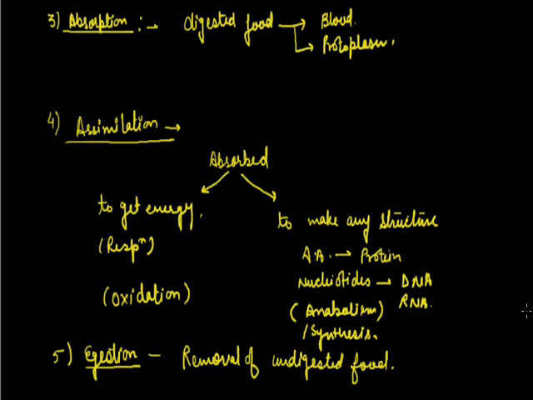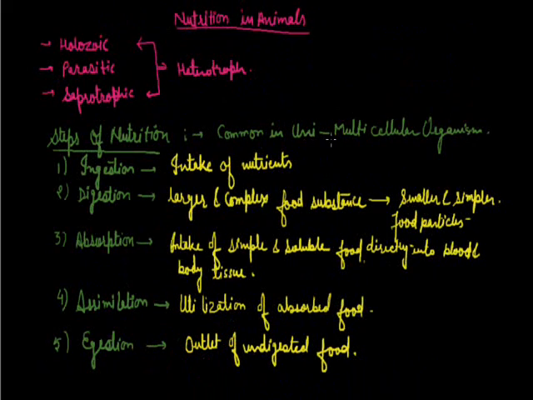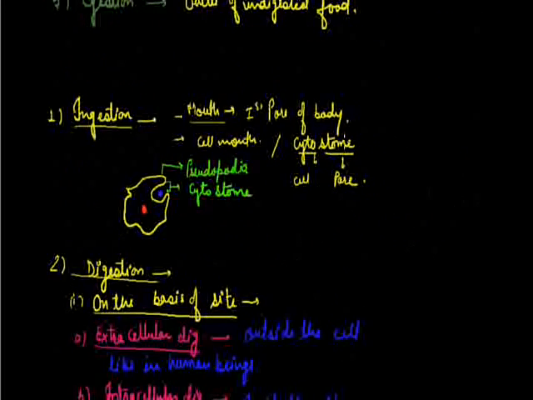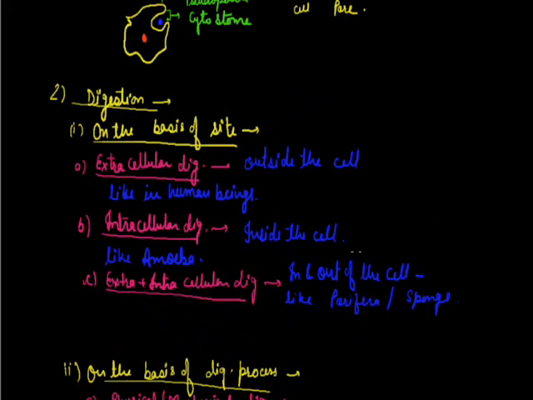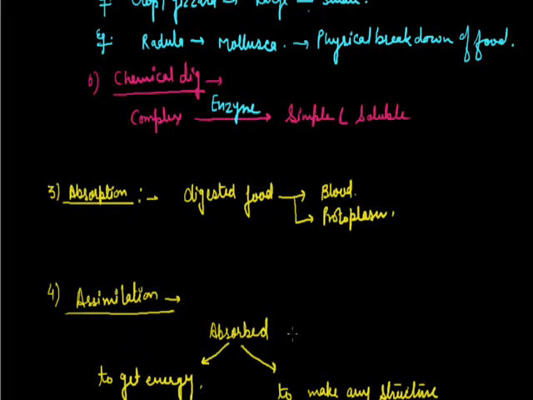Now I'll start the topic digestion in unicellular organisms. Unicellular organisms will follow all these steps, and digestion is done in the intracellular way. Digestion will be intracellular. Here both physical and chemical kinds of digestion are done, but mainly that will be chemical digestion, because the organism is unicellular, it cannot ingest large food material.